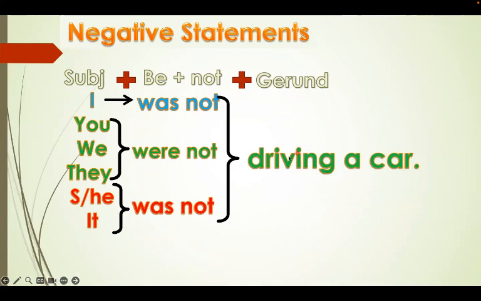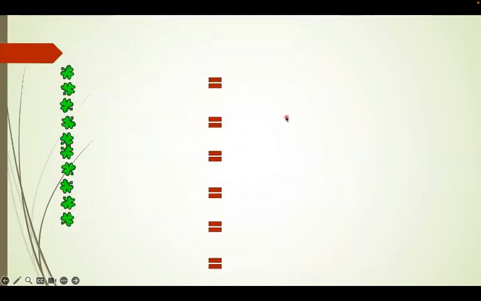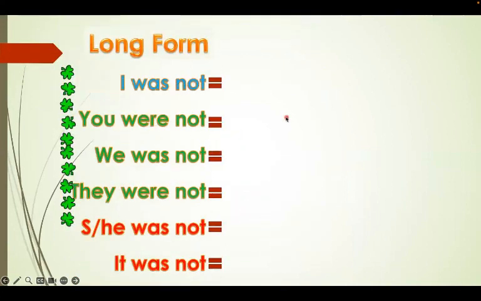Then we add the gerund, okay? The verb plus the ing. Driving a car. So I was not driving a car. You were not driving a car. They were not driving a car. He was not driving a car. She was not driving a car. It was not driving a car. Very good.